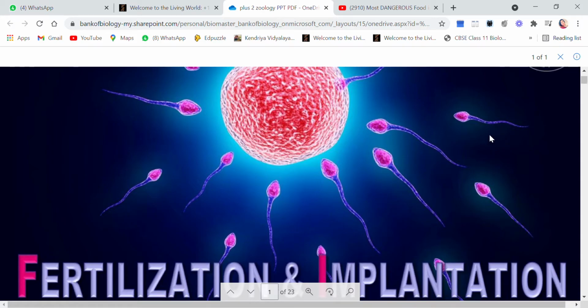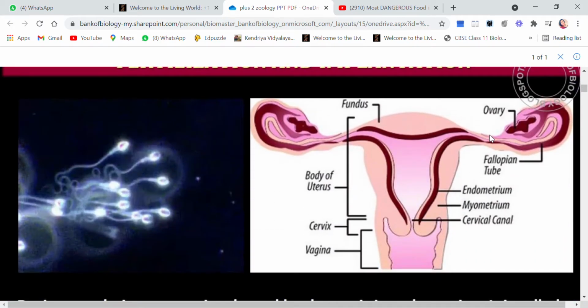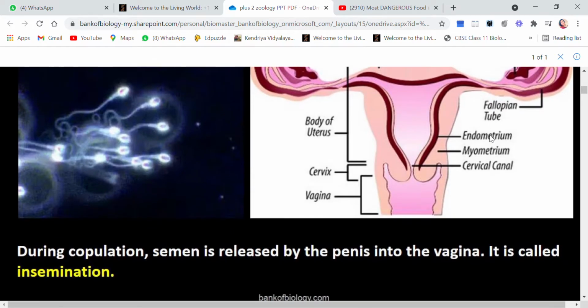Today we are going to do the next topic, fertilization and implantation. So children, during copulation, now the word copulation means coitus or intercourse, when a male penetrates his penis into the vagina of the female. This process is called copulation.